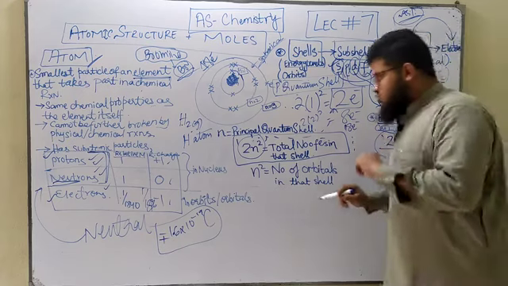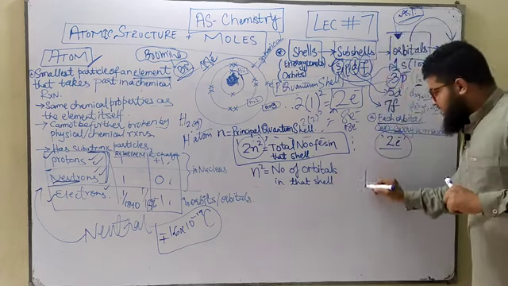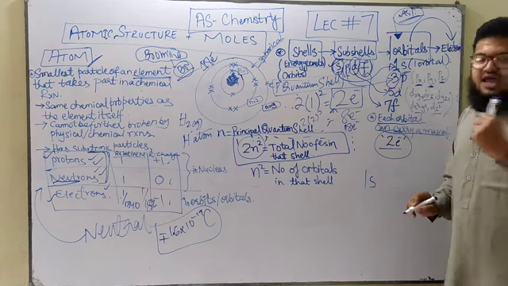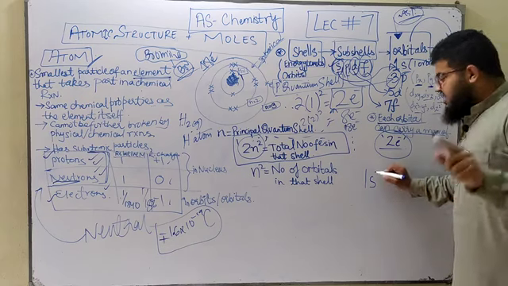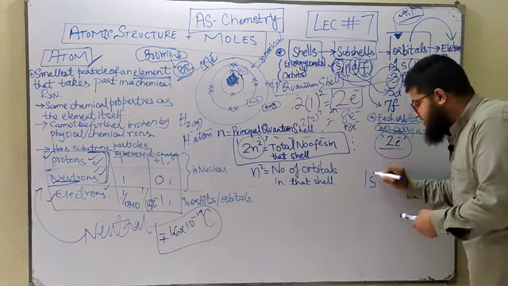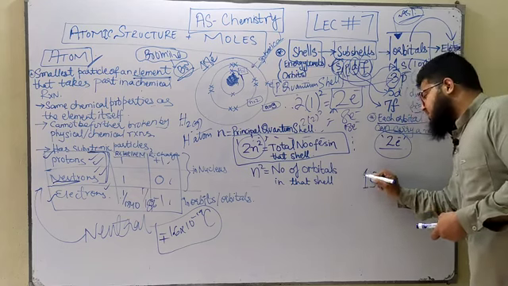What do I mean by this? Basically, if I have this 1s orbital, in this 1s orbital I can only accommodate 2 electrons. I cannot accommodate more than 2. And the electrons are shown by the superscript, by the power of this s. This is how you show the electrons present in the 1s orbital.